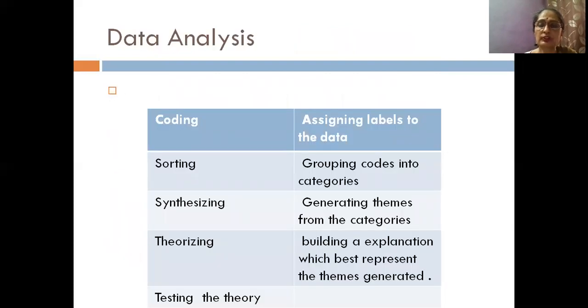So first was coding, which is very essential, which is assigning labels to data so that they are easily identified. We put labels so that we can observe similar nature, and then we put codes of a similar nature, having similar kind of information, into nodes, and nodes finally having similar pattern into themes, which are broad categories. And then from this conceptual framework which we have integrated and synthesized, we build theories, and finally we test our theories.